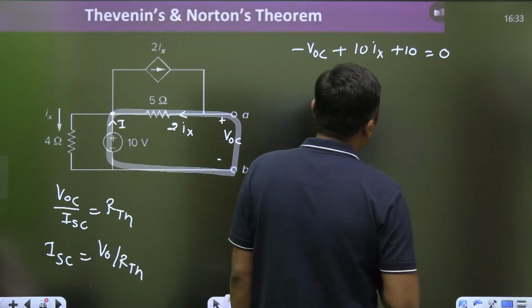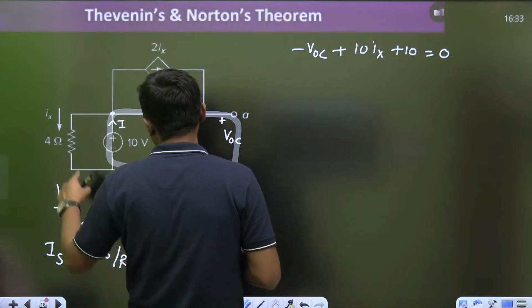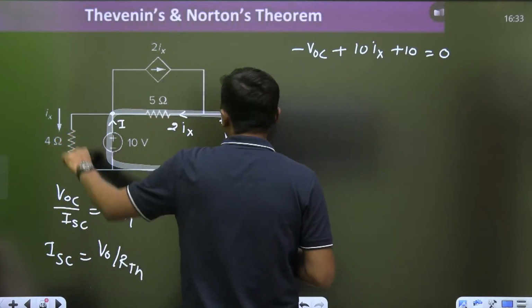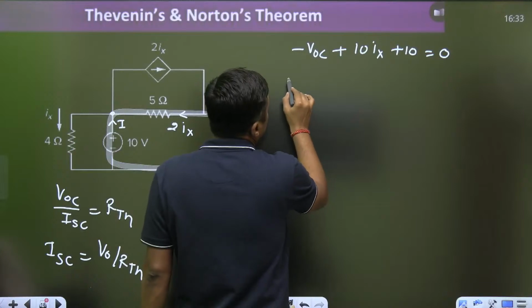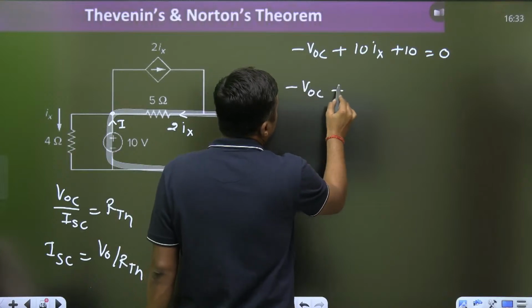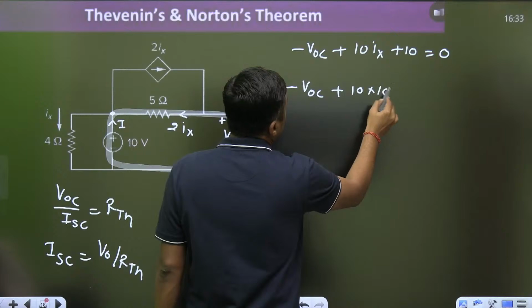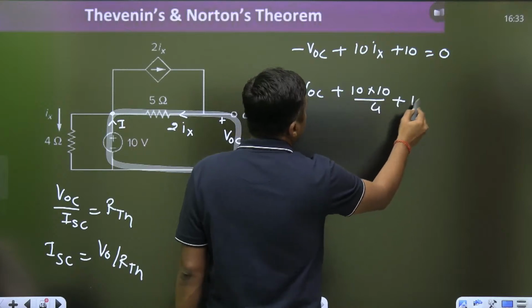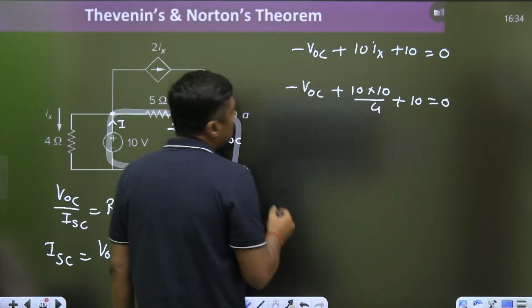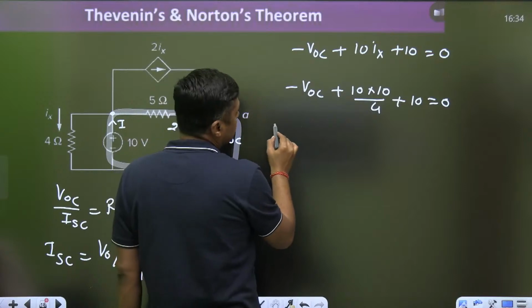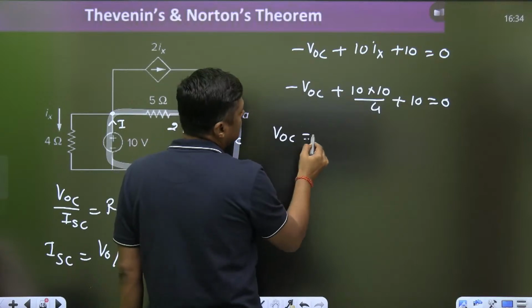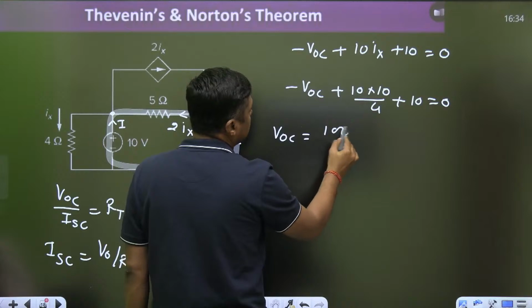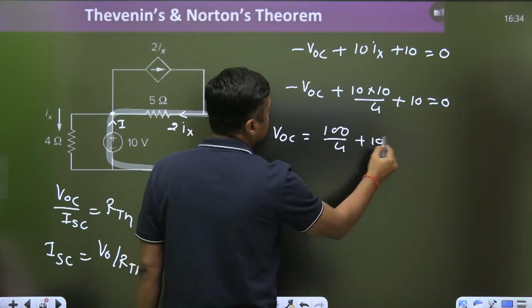Okay. Then what is the IX here? 10 divided by 4. Divided by 4 plus 10 is equal to 0. Then it will become VOC is equal to 100 divided by 4 plus 10.